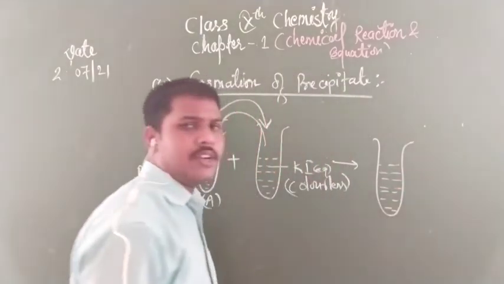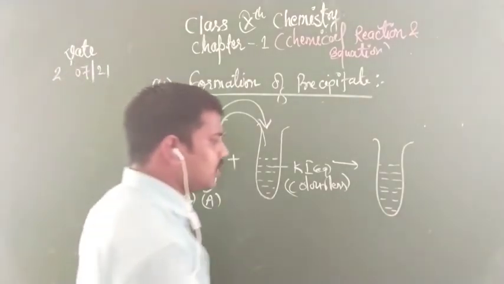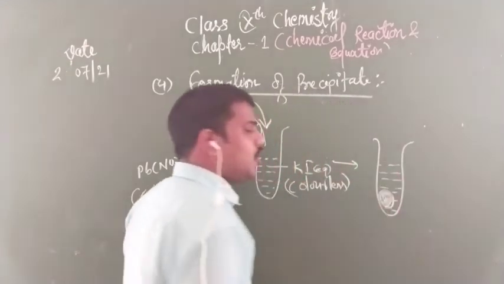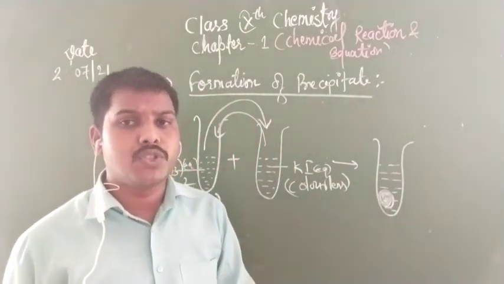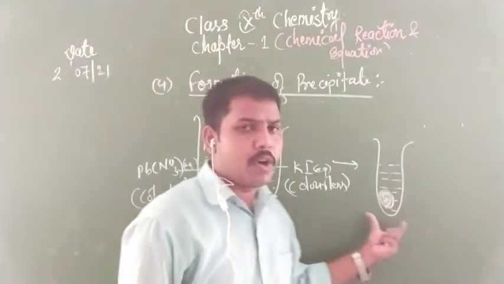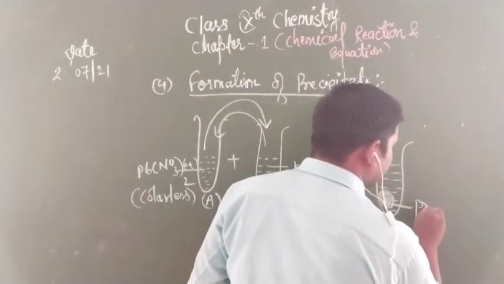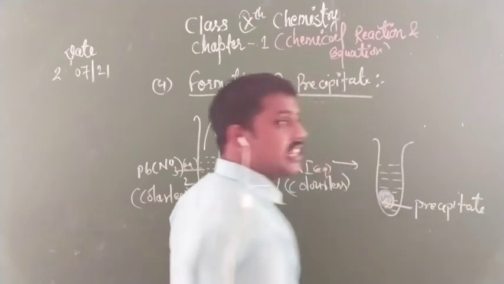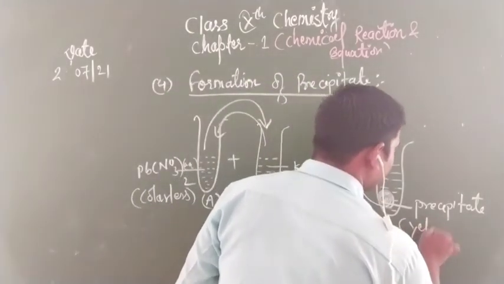But children, after a while you will observe that one insoluble solid product is deposited at the bottom of this mixture, and this insoluble solid is called a precipitate. Now it is clear everyone, and the color of this precipitate is yellow.